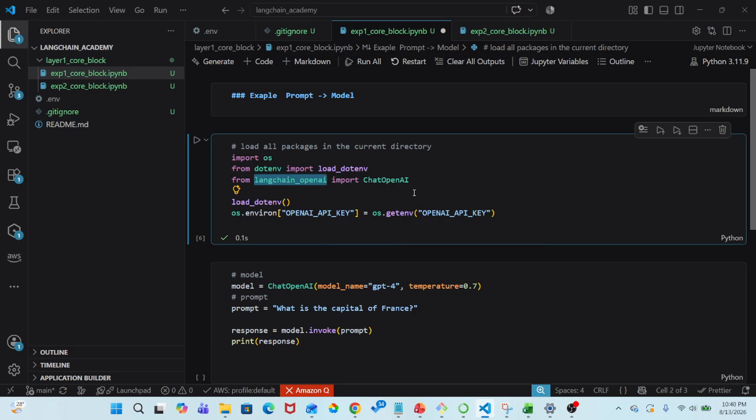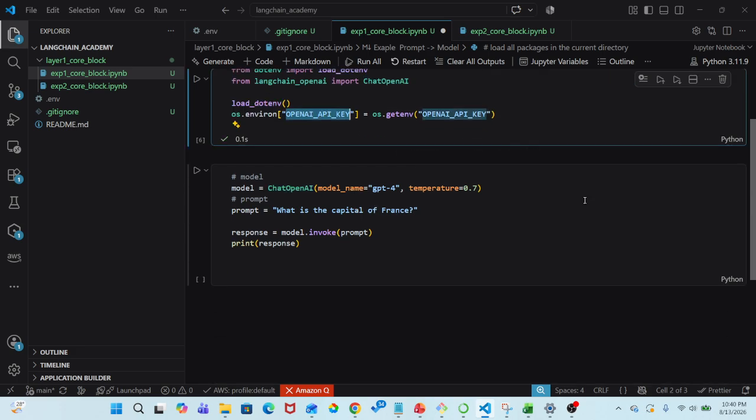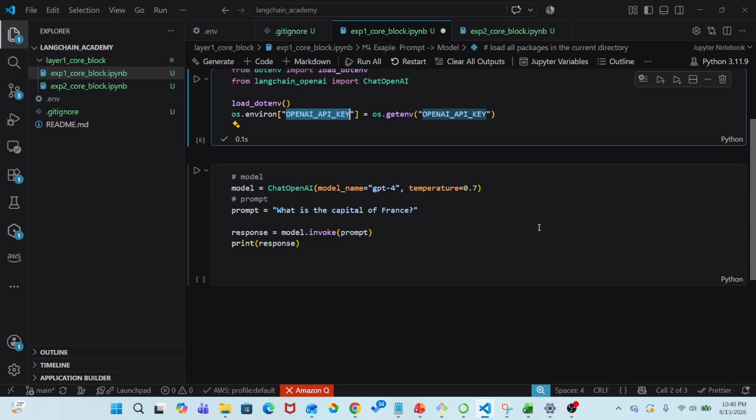Here I have loaded one model, ChatOpenAI. Here I have loaded the OpenAI API key. Here I'm defining the model. To define a model, we need to pass the model name and temperature. Temperature can be anything between 0 and 2. Some model providers support up to 2, and some support only 0 to 1.